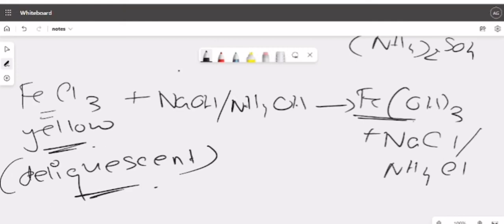Next, in case of ammonium hydroxide, you can even add Fe2(SO4)3. That will also work. That will also give the same precipitate, with ammonium sulfate as the product. What I mean is this.